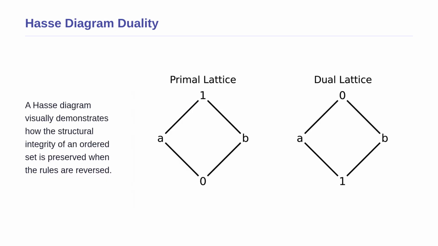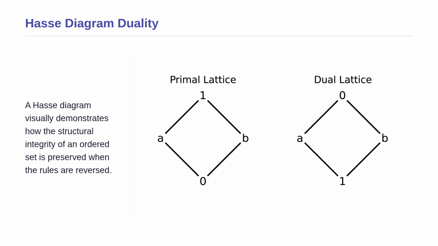Here we can visually see everything we just proved using a Hasse diagram, which is a drawing used to show the hierarchy of an ordered set. On the left, you are looking at the primal lattice. Notice how the structure flows upwards from the bottom element 0 through elements A and B up to the top element 1. Now look at the right side.